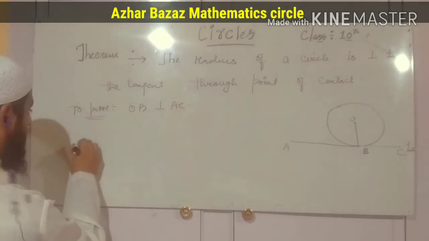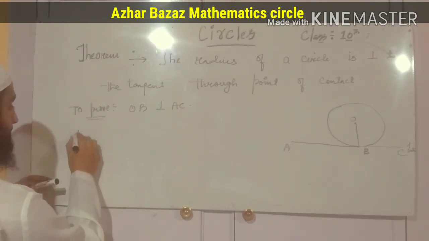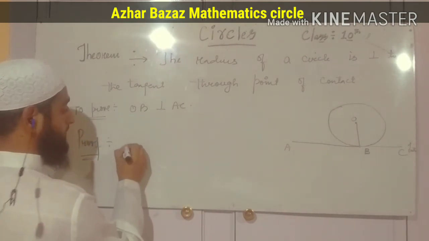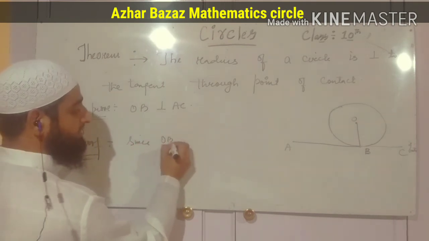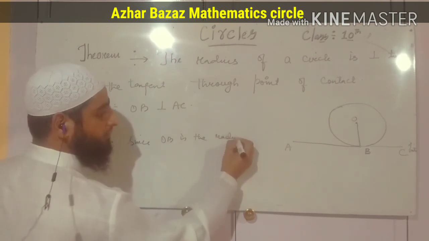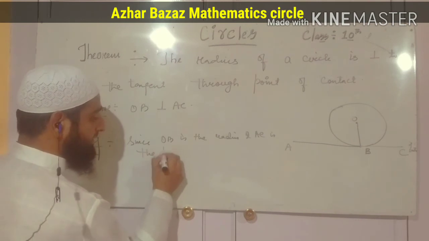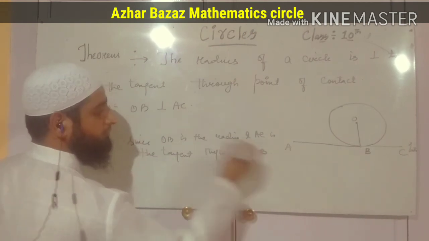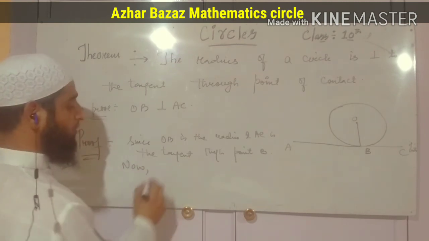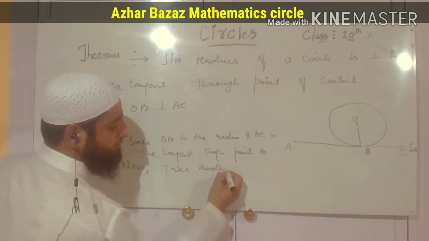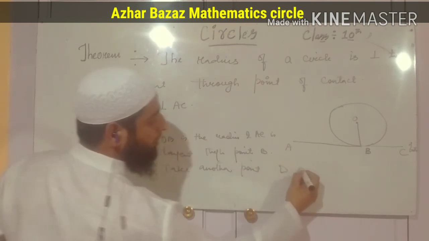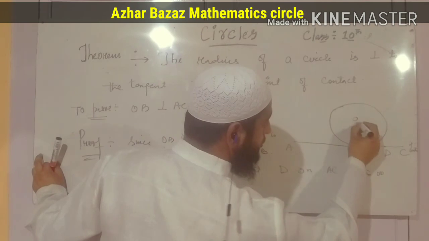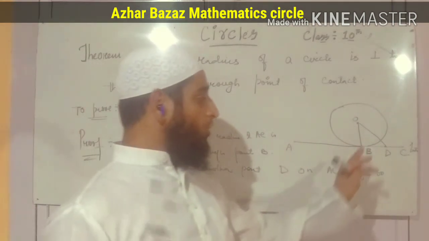For example, in the proof, I will write here: since OB is the radius and AC is the tangent through point B. Now take another point D on AC. हमने यहाँ पर एक पॉइंट ये लिया and join OD. आप मुझे बोलिए OD बड़ा है या OB?